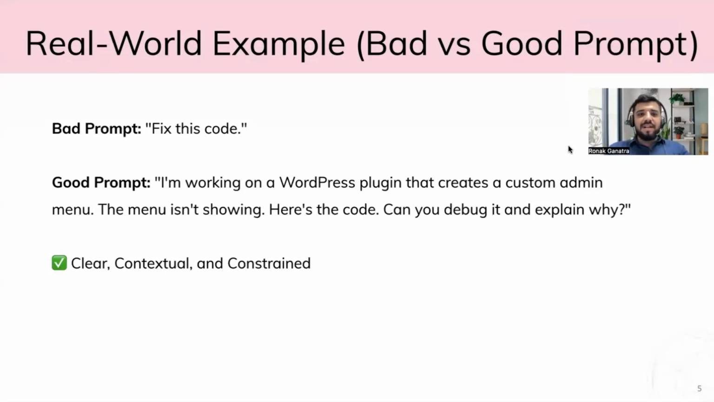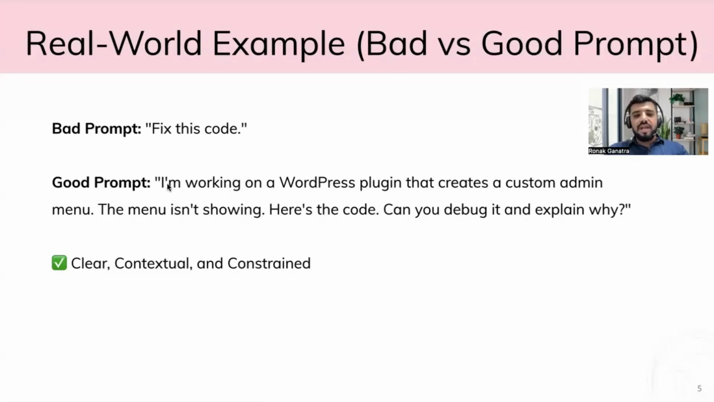Here is an example of a bad prompt and a good prompt. Here we can see this is a bad prompt: "Fix this code." We can just give the AI the code snippet and say fix this code, but we didn't say the details of what we need to achieve or what we are doing. So AI will give an answer, but not as good as we expected, right? And here is the example of a good prompt. We can say: "I am working on a WordPress plugin that creates a custom admin menu. The menu isn't showing and here is the code. Can you debug it and explain why?"